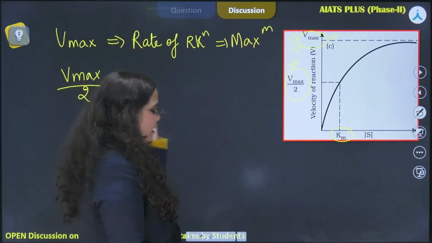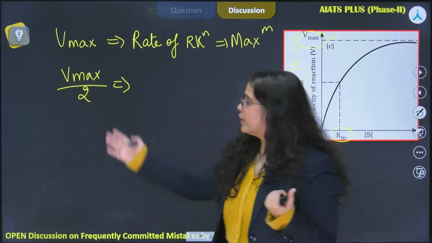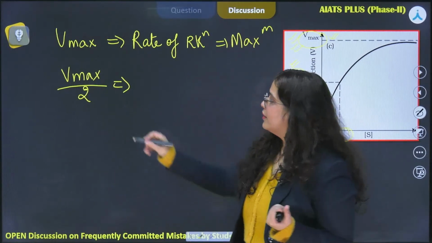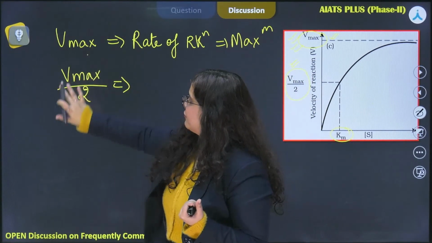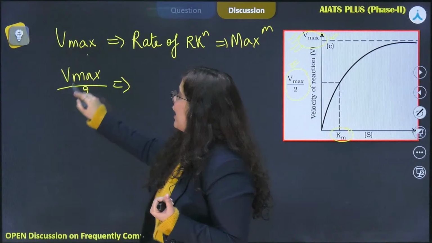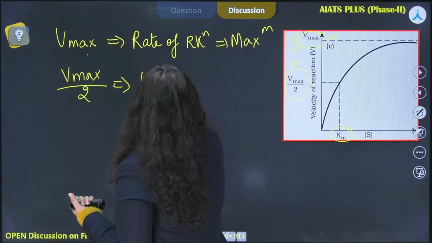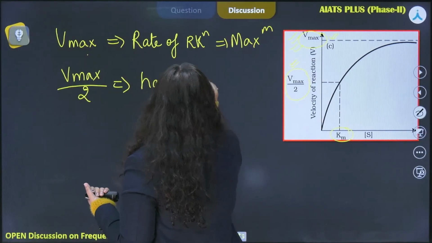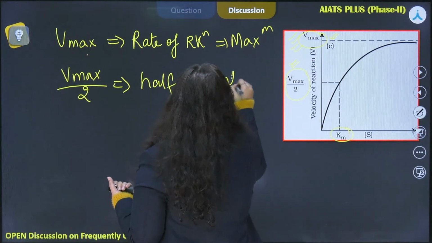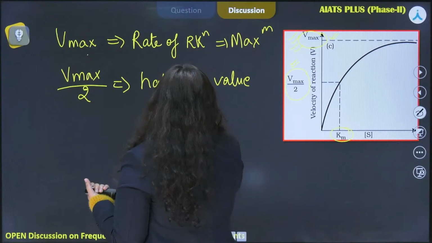It is very easy to make out because we can see the formula here, that it is just half the Vmax.